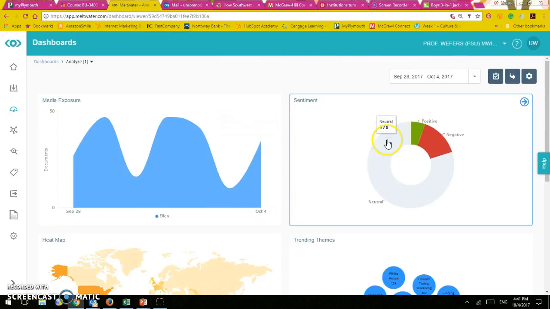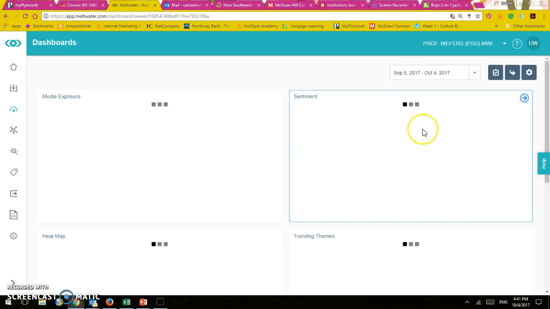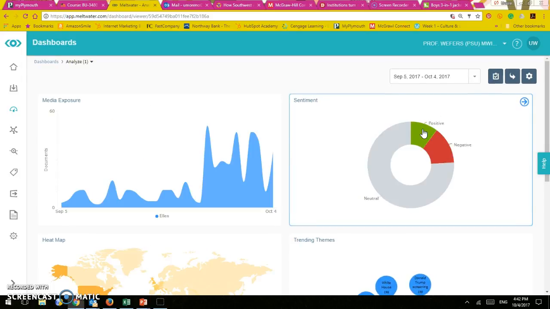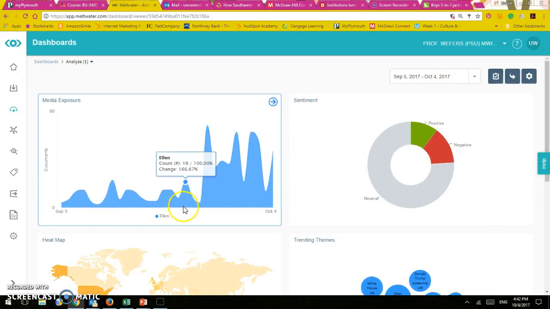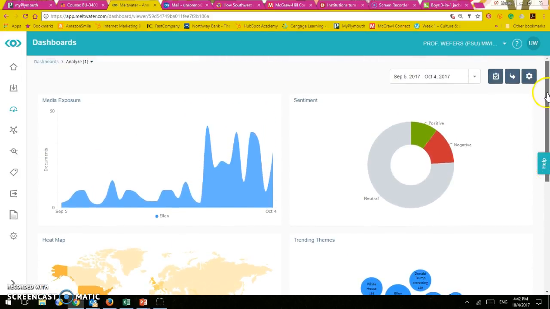Now, let's say that you want to dig more into this information. Right here, now that you have your dashboard, you can say, you know what, I want more information. I don't just want September 28th till October 4th, but I want the last 30 days. So you wait a little bit and it's going to pop up the last 30 days. And you have here the viewership, the media exposure, how neutral the sentiment is, the portion that is negative, the portion that is positive, and you get all this information here.